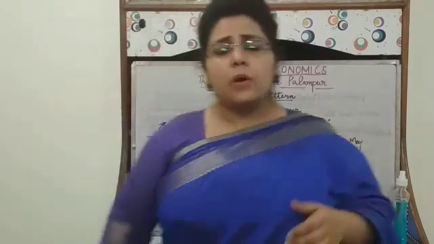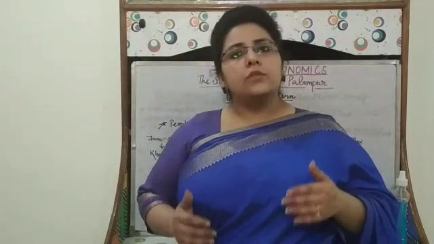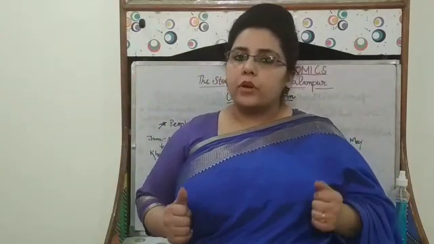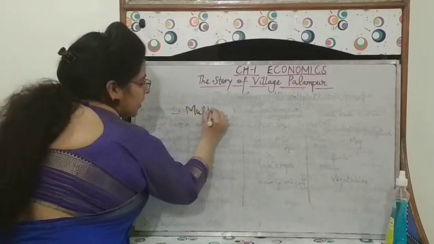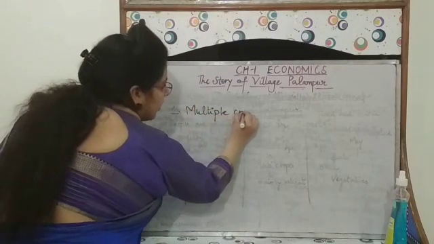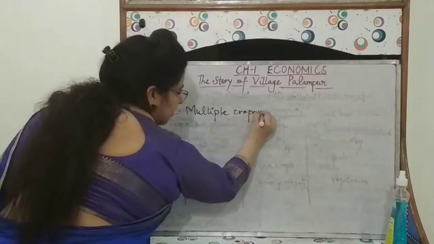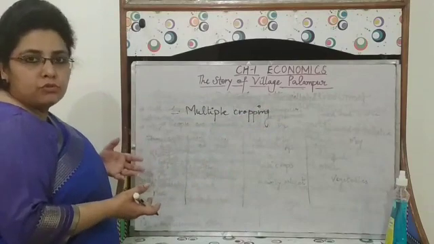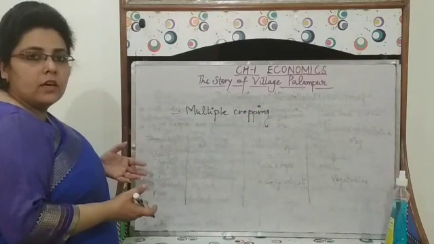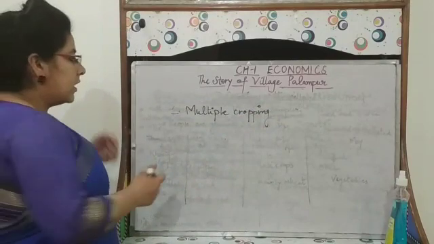So from this cropping pattern, we get two different ways to increase the production. First is multiple cropping. As I have told earlier, growing more than one crop on the same piece of land in the same year is multiple cropping.